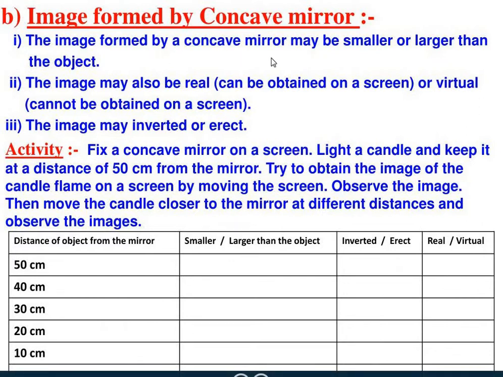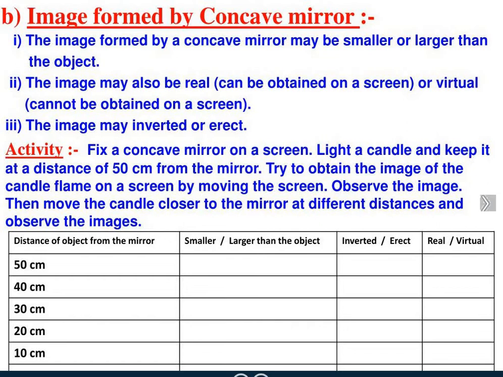The images formed by a concave mirror may be smaller or larger depending on the distance between the screen and the object. The image may also be real, which can be obtained on a screen, or virtual, which cannot be obtained on a screen. The image may be inverted or erect. What do you mean by erect and inverted? Inverted means upside down, and erect means, like if we talk about a candle, the candle flame is on the upper portion and the wax is at the down portion, it will remain the same, right? So that is an erect image. If you see the flame downward, then it is an inverted image.